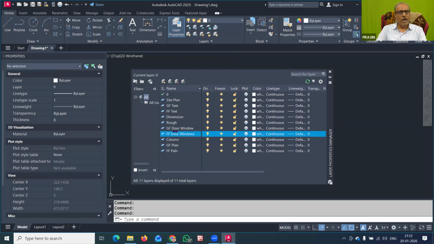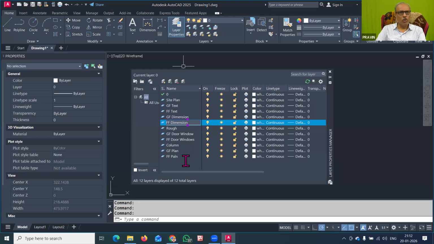You can see that I have renamed the plan, and the column is now common, because columns are for every floor. So there will be only one layer required for the column in our building. Dimension-wise also, the dimension may differ from plan to plan. So here also you can rename this as GF dimension, and for the first floor again you can create the layer that is FF dimension.